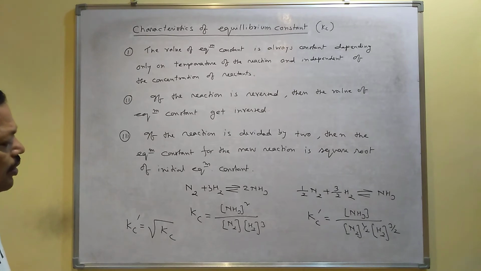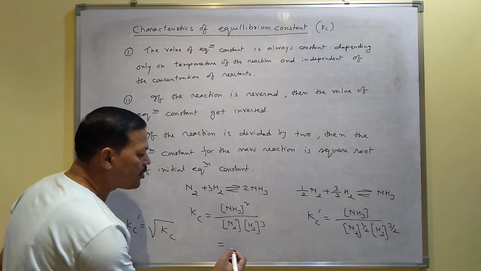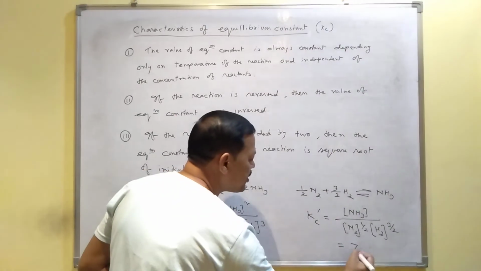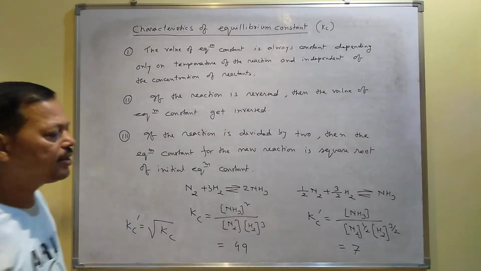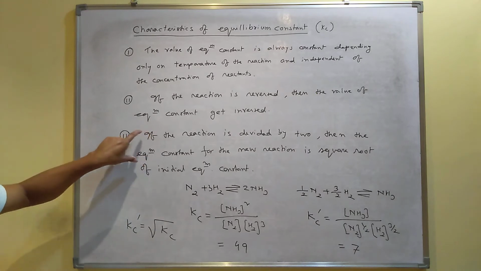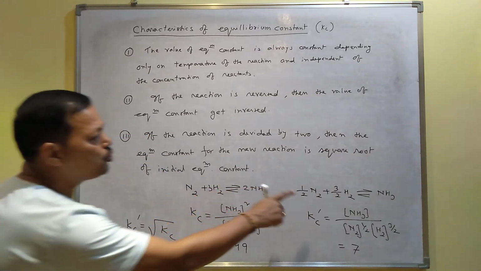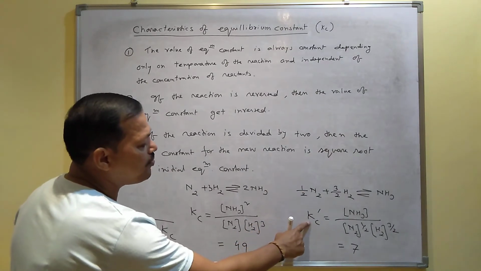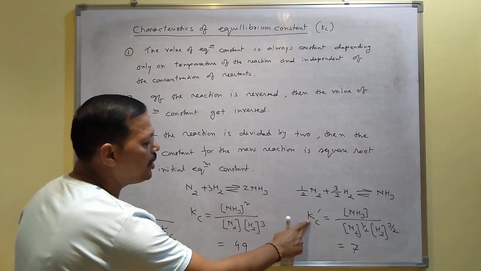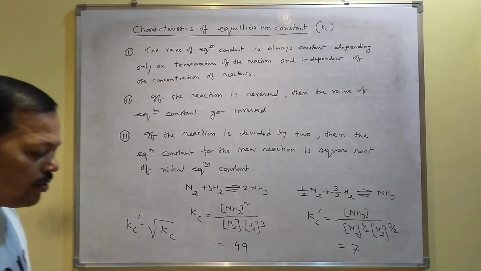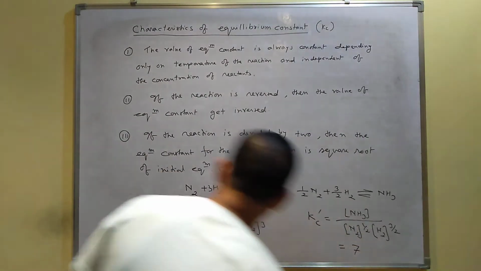I mean, if the value of this one is 49, then the value of this one will be 7. Square root of 49, you will get 7. So this is according to the third point. If the reaction is divided by 2, then the equilibrium constant for the new reaction will be the square root of the initial equilibrium constant.